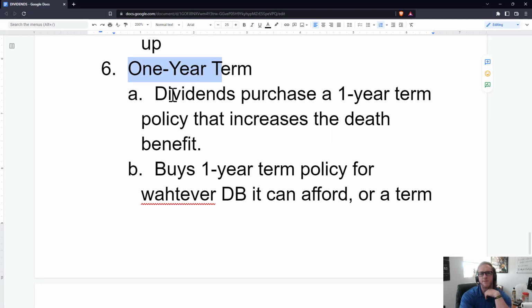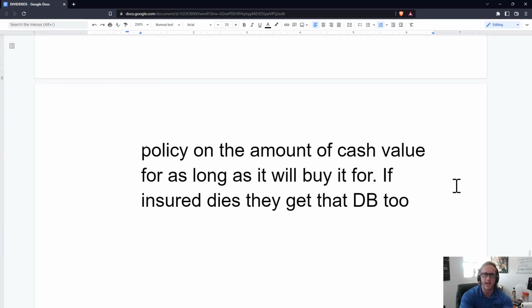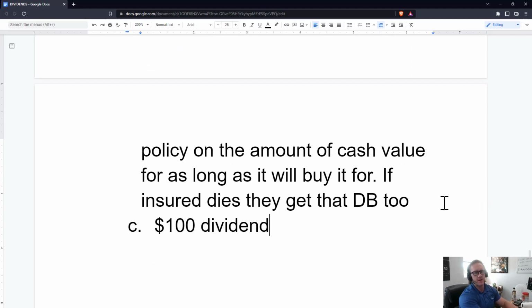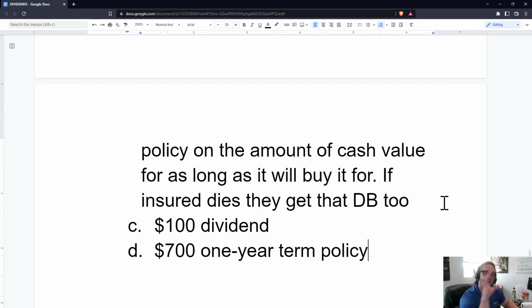Okay. And then next we have the 1-year term policy. This is the last dividend option, where dividends purchase a 1-year term policy that actually increases the death benefit. So it's either a 1-year term policy for whatever death benefit it can afford, or a term policy in the amount of cash value in the policy for as long as it will buy it for. So example, we have the $100 dividend, right? That may buy a $700 1-year term policy, for example. Okay, this is just an example. The actual amount of insurance it's going to buy is dependent on the age of the insured when they get that 1-year term. But this is just an example.